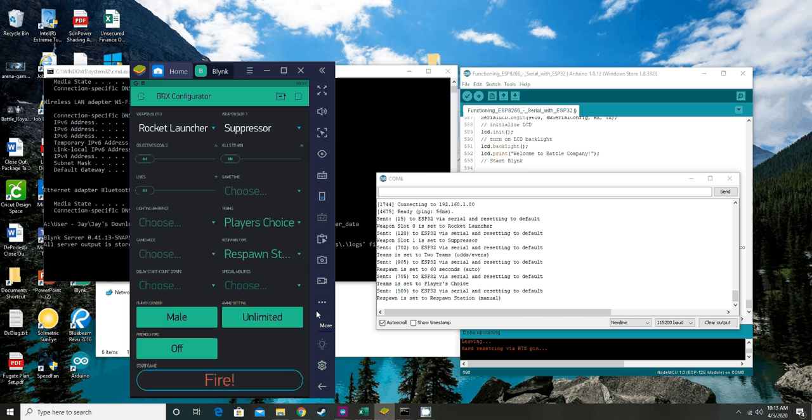So the app's ready to go. Feel free to download it. The ESP8266 sketch is updated, so you can feel free to download that one, check that one out. But there's still some work to do on the ESP32 sketch to make it all compatible with these new changes I've integrated.